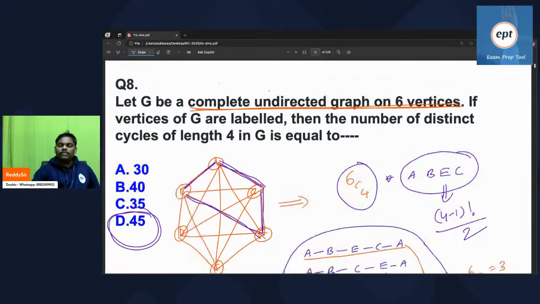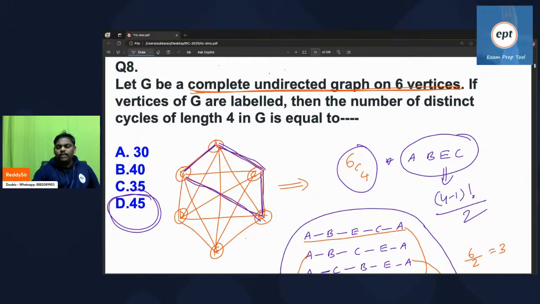So this is a very interesting one. It is very, very useful. Please take care. First select 4 people, 6C4. Any 4 you can take, because it is a complete graph. To go from anywhere to anywhere, a path is available. Everywhere path is there. Select any 4, 6C4. Those 4, how many cycles possible? We have done this many times, the number of Hamiltonian cycles possible, (4 minus 1) factorial by 2.